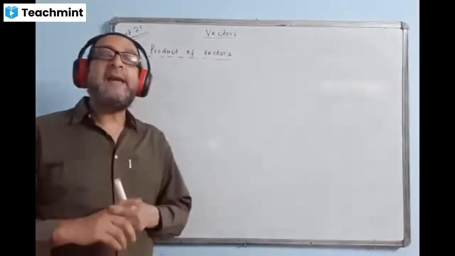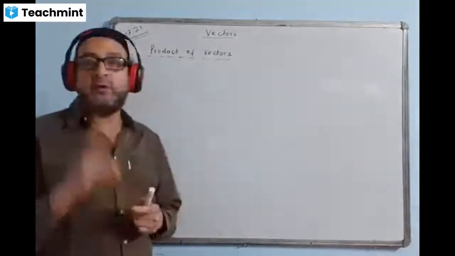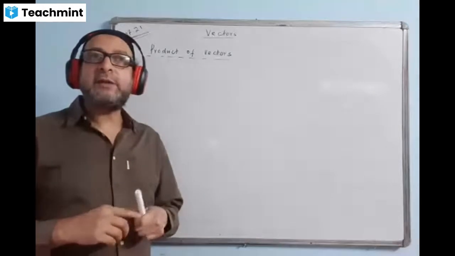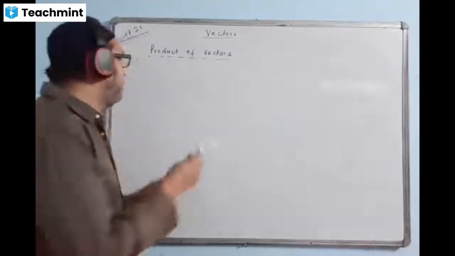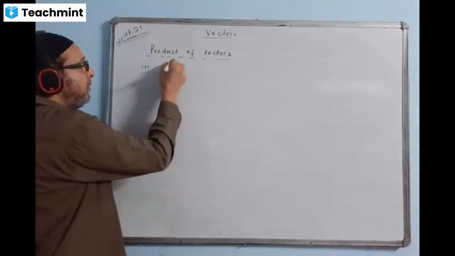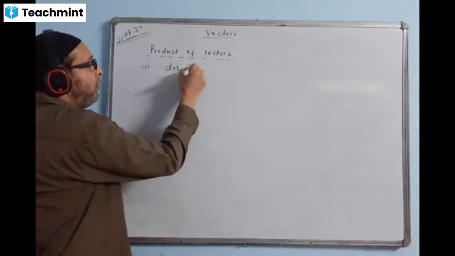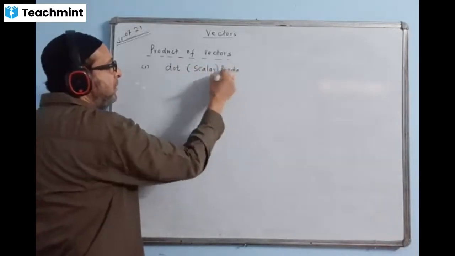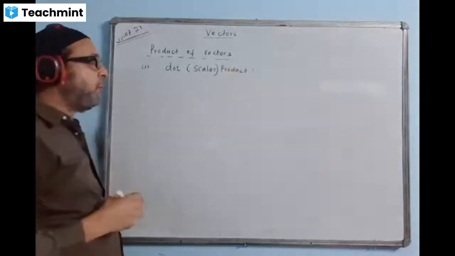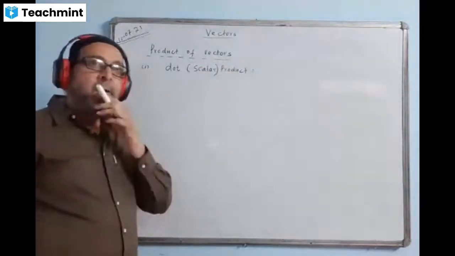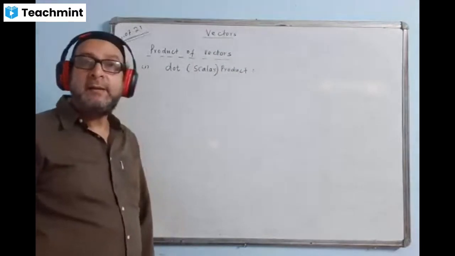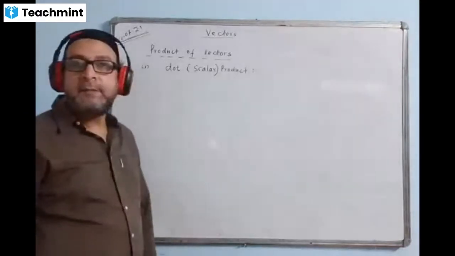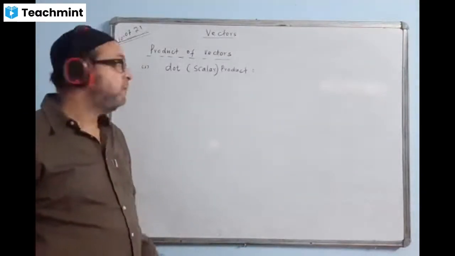So on that basis, we have two types of product of vectors, two types of multiplication of vectors. One is called dot product, the other one is called cross product. The first one is dot product, or scalar product. This is also called a scalar product. How to define dot product? We say when the product of two vectors results in a scalar, such a product is called dot product.